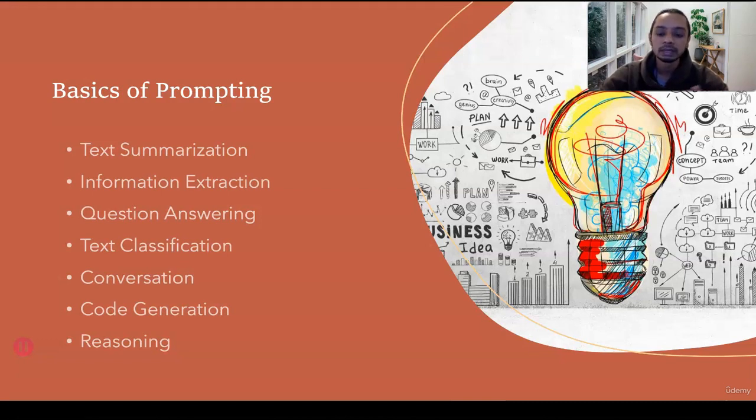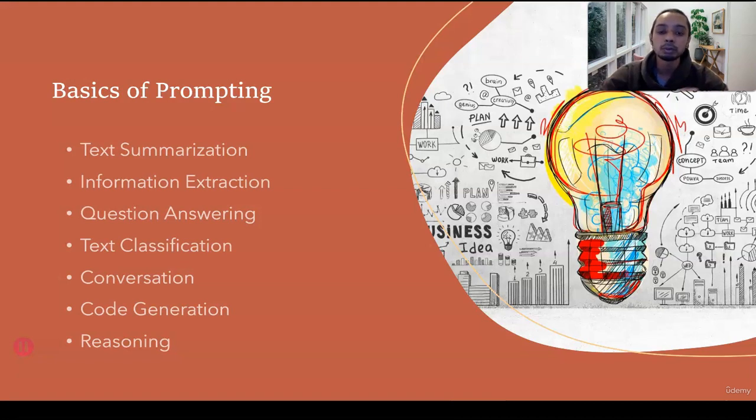The next thing is conversation, and this is the part that made ChatGPT go viral. Natural language processing allows ChatGPT to converse with humans in a very human format. So you can actually have a conversation with it about any topic in the world, and it will try and continue the conversation with you. So that's something we will explore next.